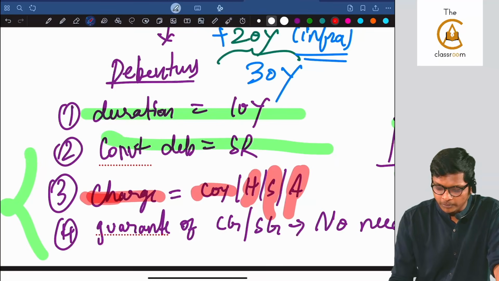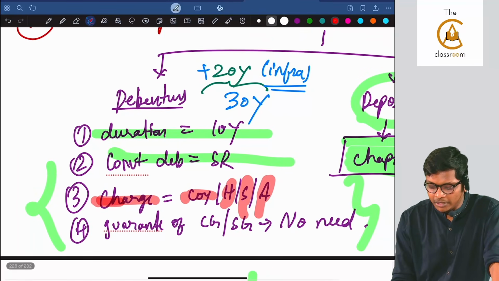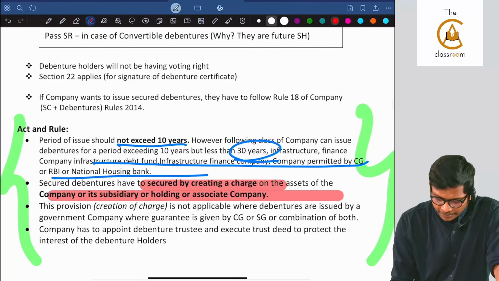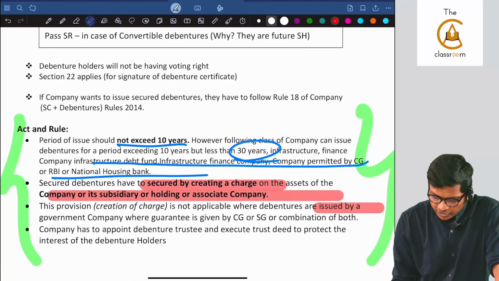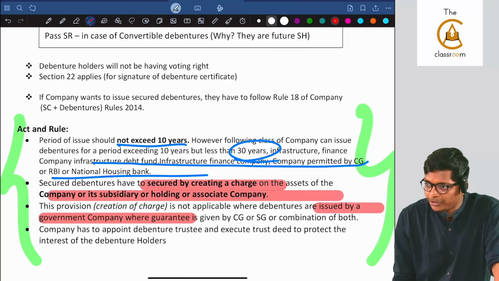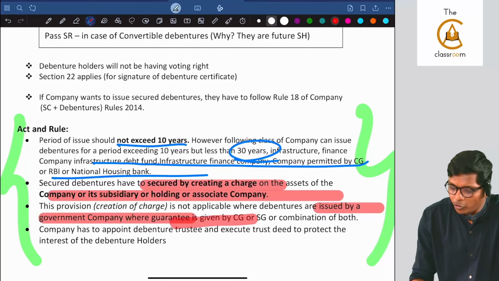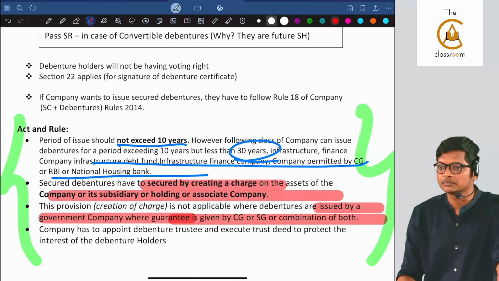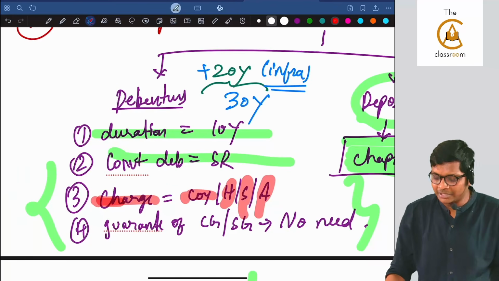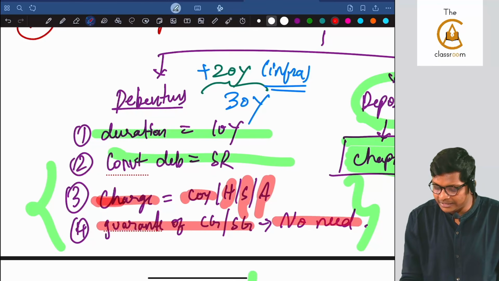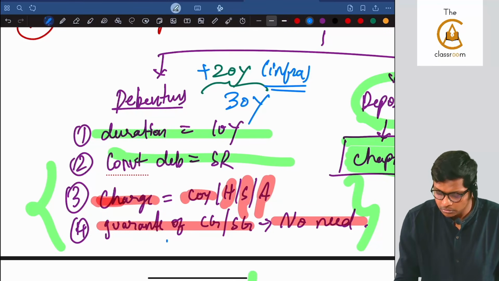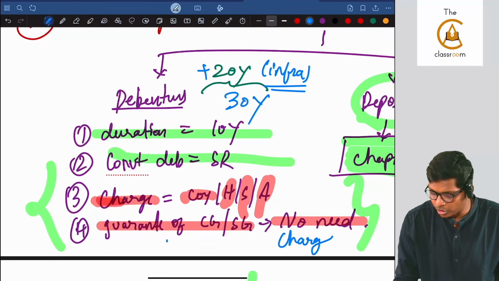And the last one point, for debentures issued by a government company, there is no need to create a charge if the government gives a guarantee that it will repay. Government guarantee is a very strong guarantee. So if the government is giving a guarantee, no need to create what? No need for a charge, though not for all companies.